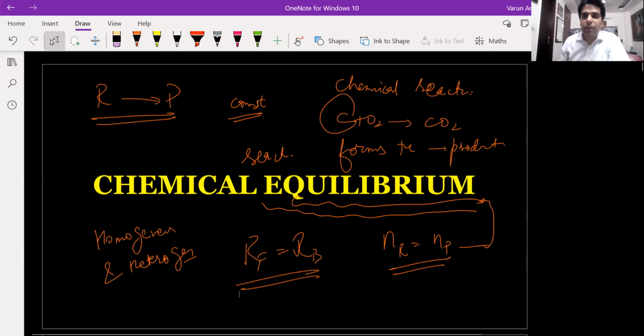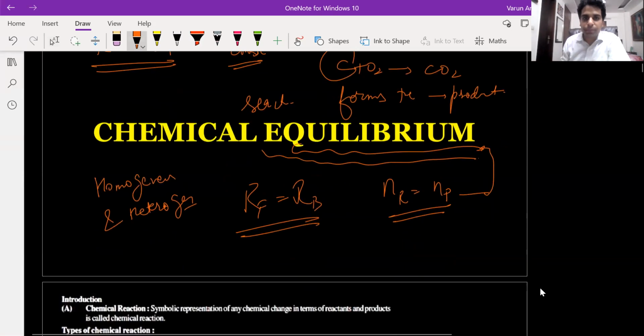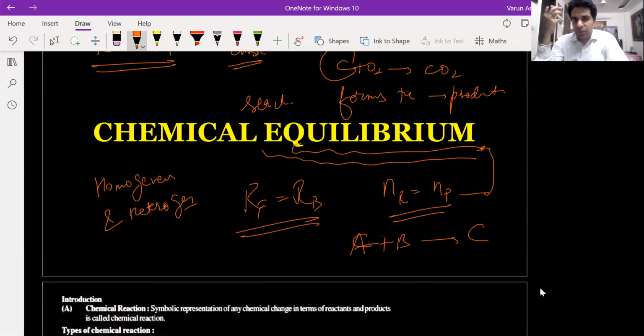Now, first of all, what is rate of reaction? Suppose A is reacting with B to give me C. The rate at which the number of moles of A are reacting, the rate at which the number of moles of B are reacting, and the rate at which the number of moles of C will be formed, that is rate of reaction. Suppose number of moles of A reacting is 4 moles per second, and the balanced equation is A plus 2B giving me C. Then the number of moles of B reacting will be 8 moles per second, and the number of moles of C formed will be 4 moles per second, right?